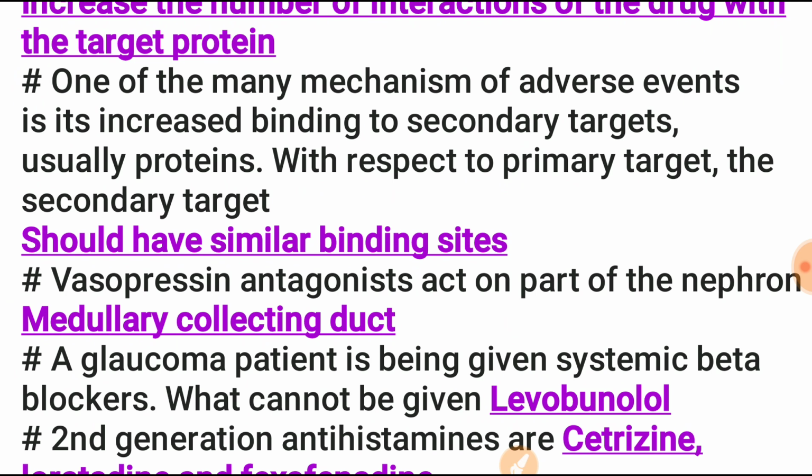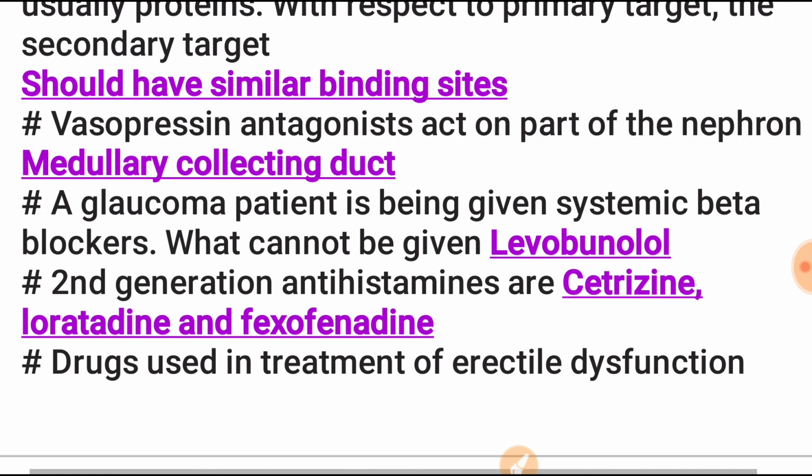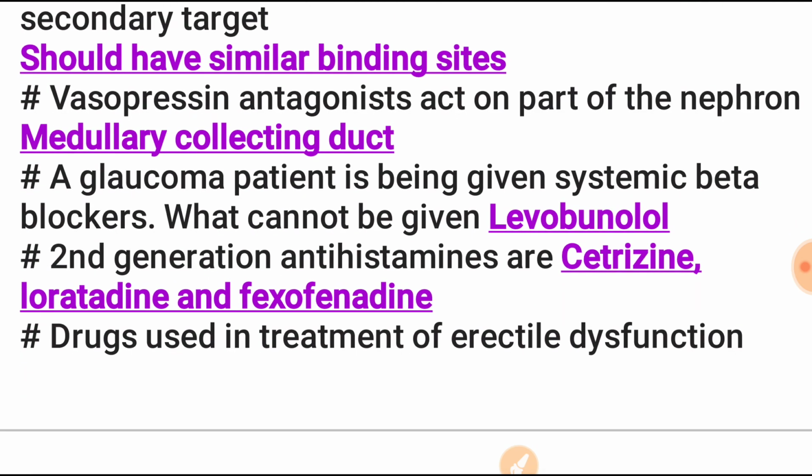With respect to the primary target, the secondary target should have a similar binding site. The vasopressin antagonist acts on the part of the nephron called the medullary collecting duct.